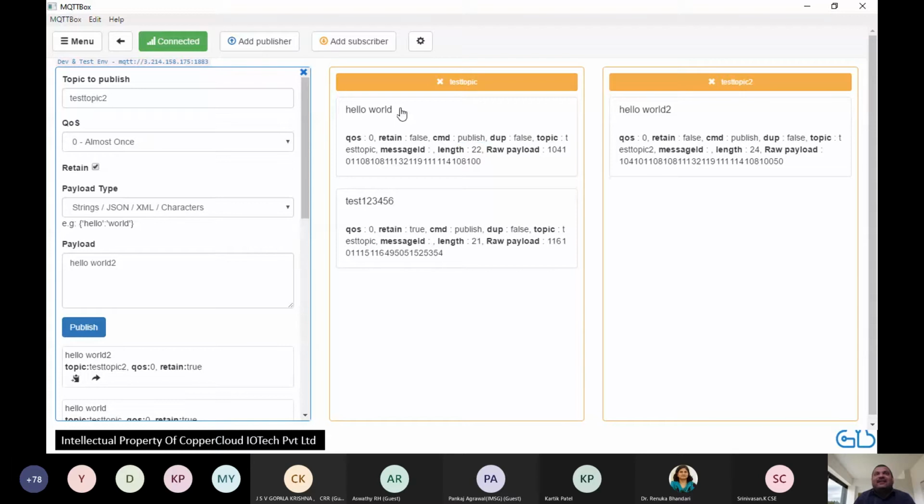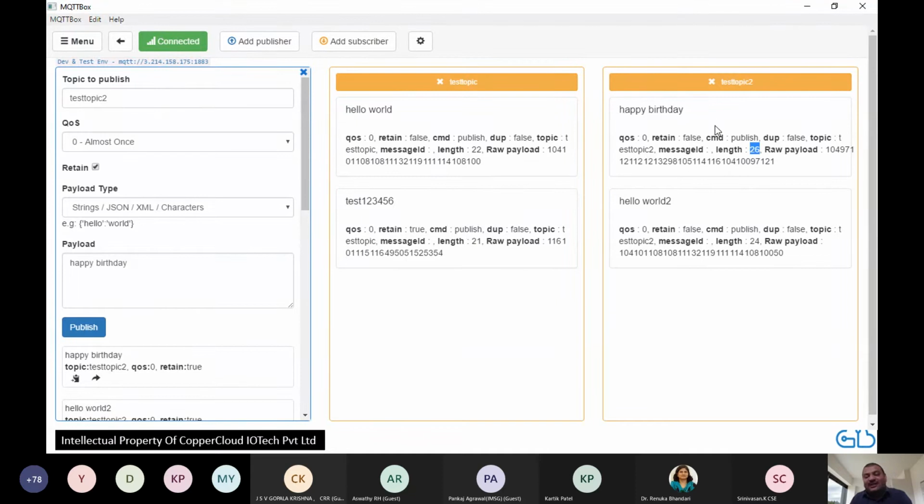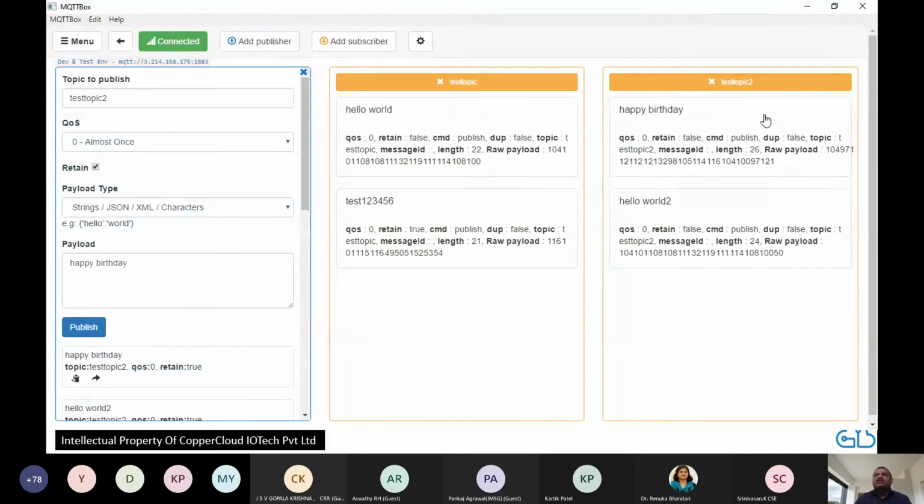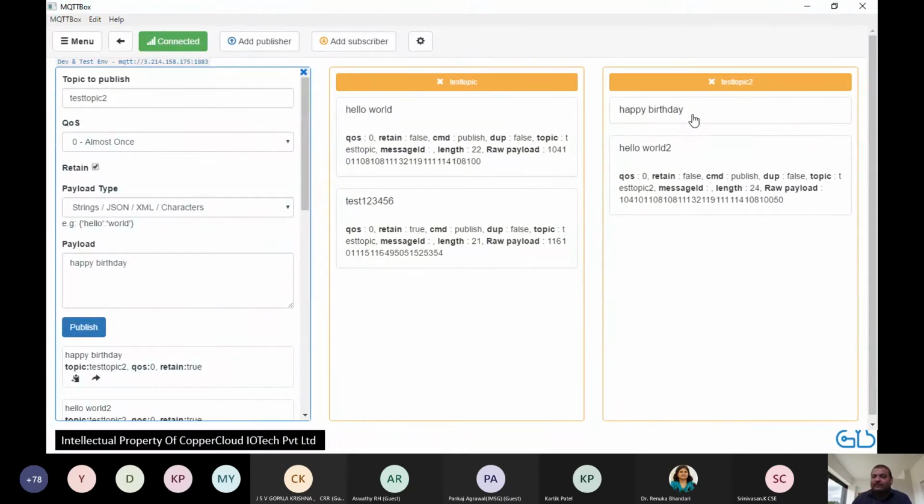So this message has 11 characters in the payload and another 11 characters in the envelope, right? And this is very obvious when you look at the entire message. All right. If I send something else, you can see 26 characters, whereas the message is not that long. Okay, so that is why this is not just the payload, this is the entire envelope. Out of that, you can choose to see only the payload. You don't want to see the envelope. All right, so I hope this will make the notion of envelopes and payloads again very clear.